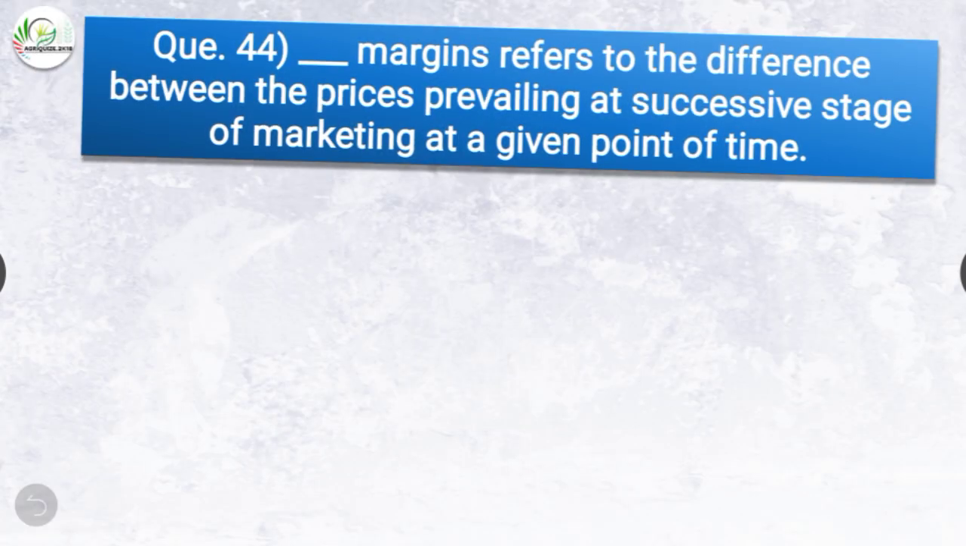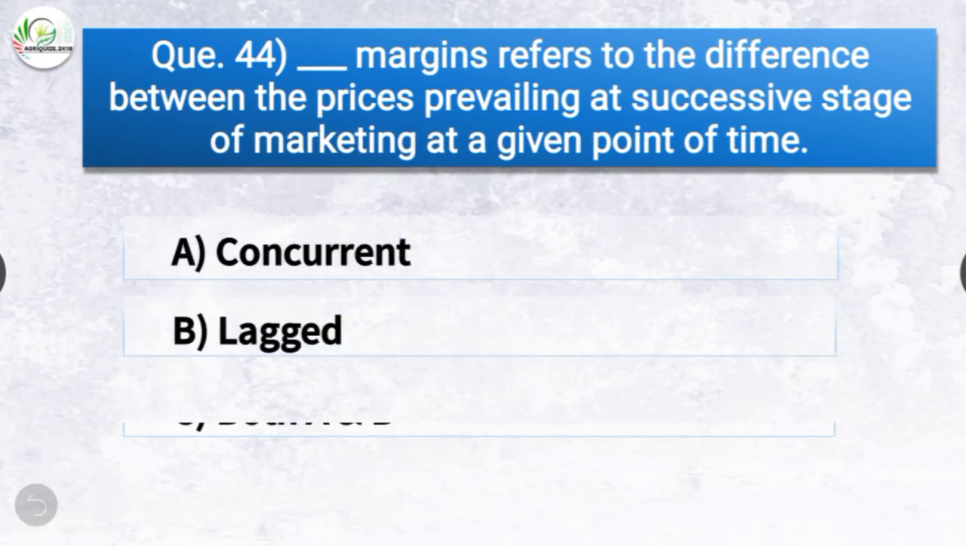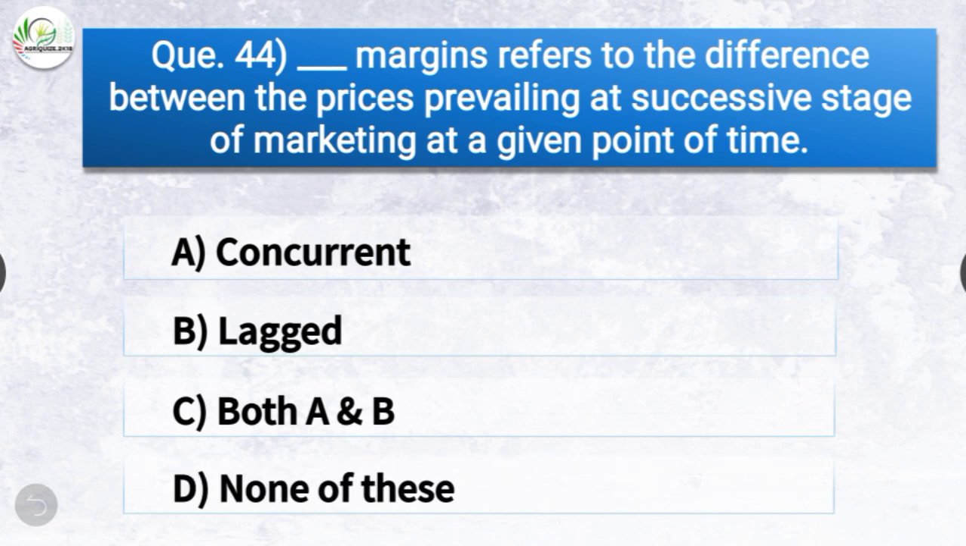Question number 44. Dash margins refer to the difference between the prices prevailing at successive stage of marketing at a given point of time. The options are concurrent, lagged, both A and B, or none of these. The correct answer is option A, concurrent. So concurrent margins refer to the difference between the prices prevailing at successive stage of marketing at a given point of time.